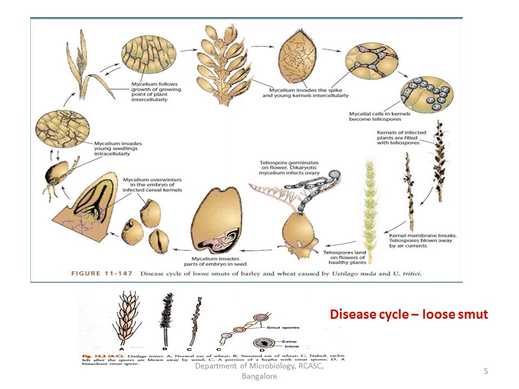Once again, I will repeat, this is one of the seed-borne diseases. The primary infection to the plant happens by the teleospores. Teleospores, once they land on the feathery stigma of the flower, they germinate and produce mycelium.